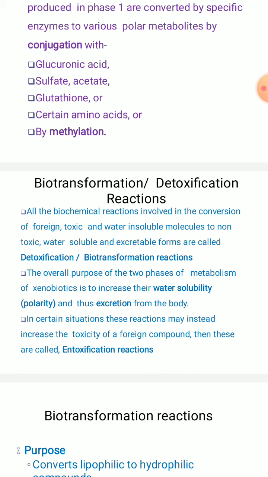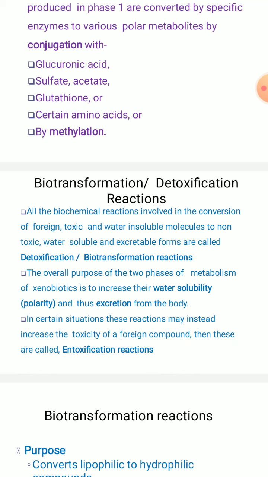So the overall purpose of these two phases of metabolism of xenobiotic compounds, or the foreign substances, is to increase their water solubility, that is nothing but polarity, so that these toxic substances can be removed or excreted from the body easily. This is the main purpose.